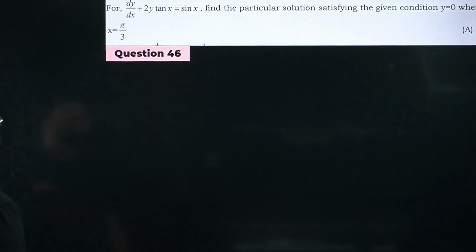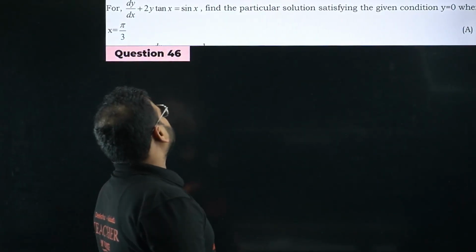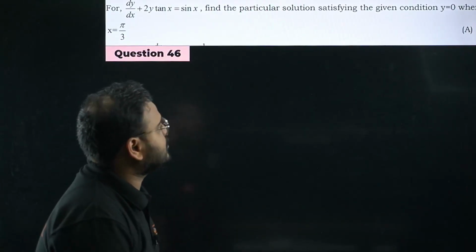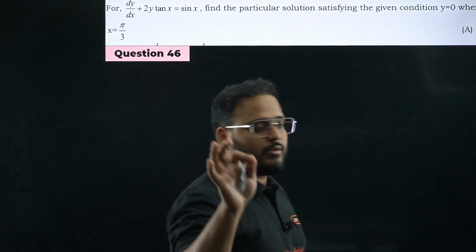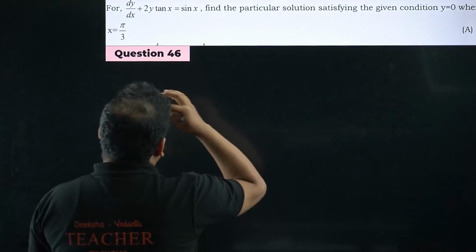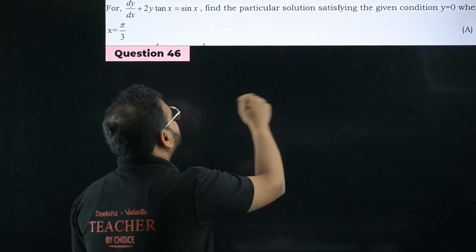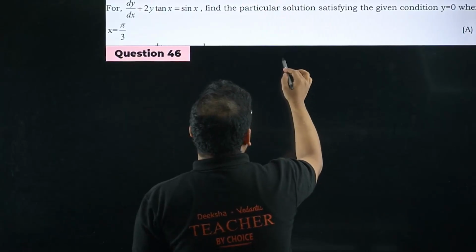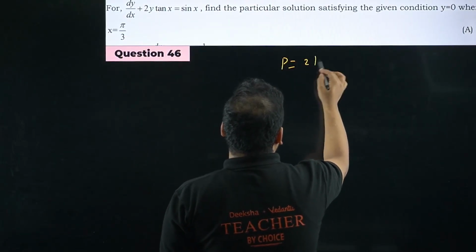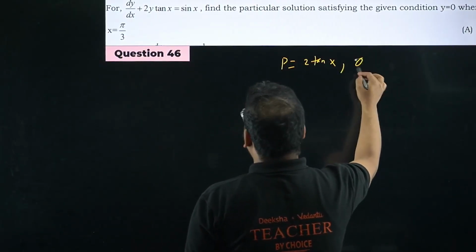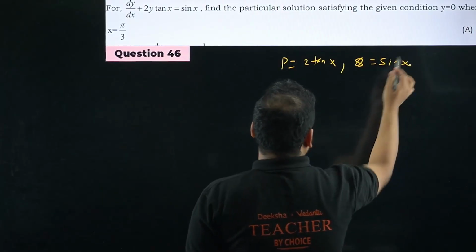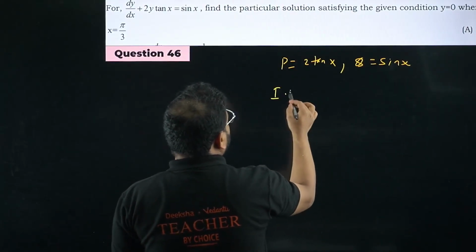46 we will solve now: dy by dx plus 2y tan x equals sin x. Find the particular solution. Excellent question. Let's solve this. What we can do is apply the linear differential equation method only. So your p value is nothing but 2 tan x, and your q value is simply sin x. Now find the integrating factor.